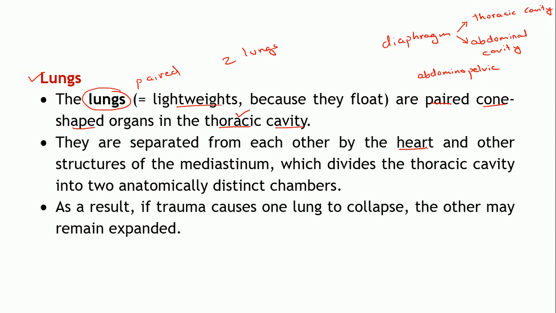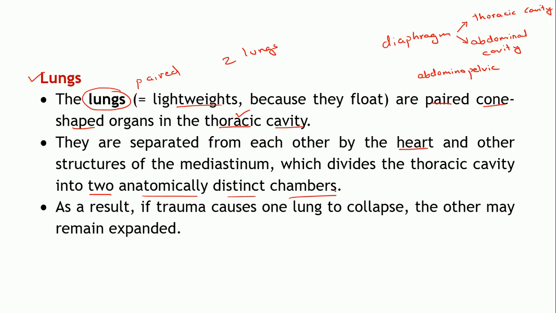So these two lungs are separated by several structures which are present in between them. This thoracic cavity can be divided into two anatomically distinct chambers, the right side and the left side, which will contain the right and the left lung respectively.